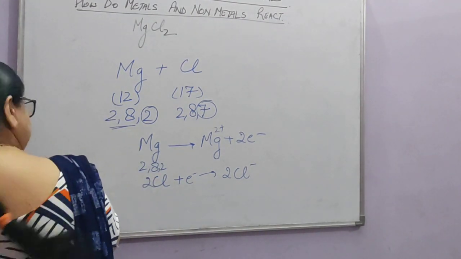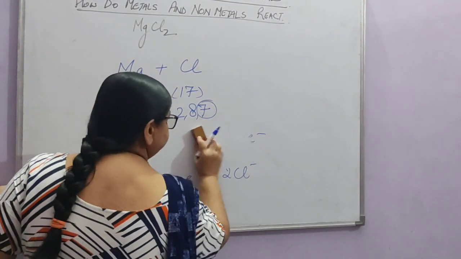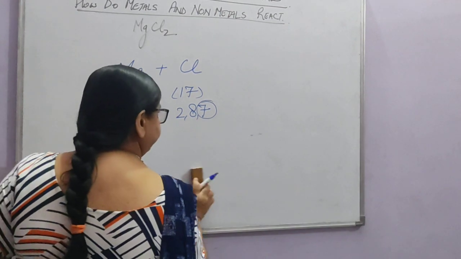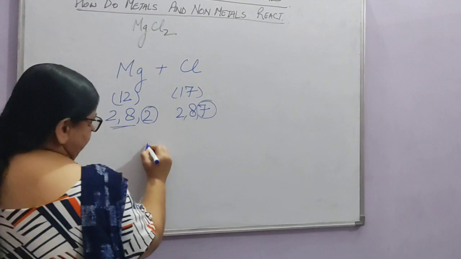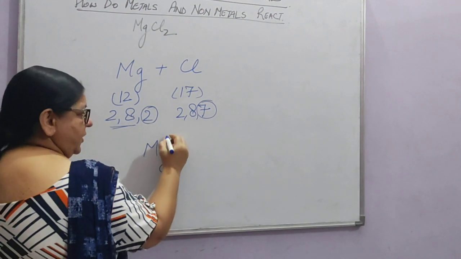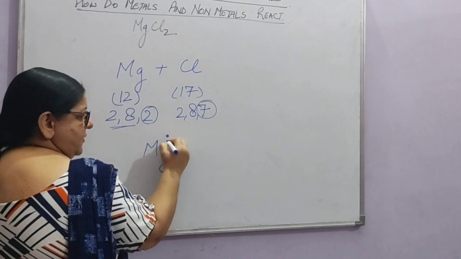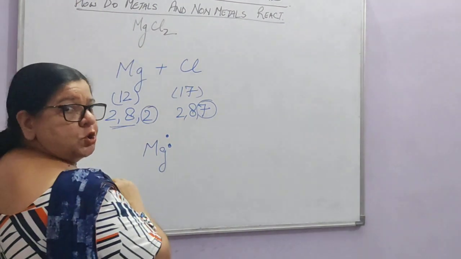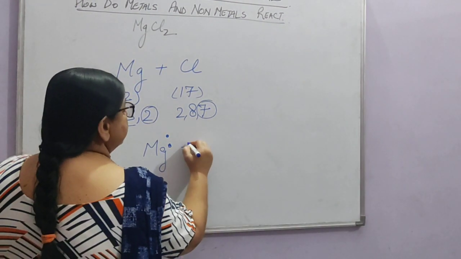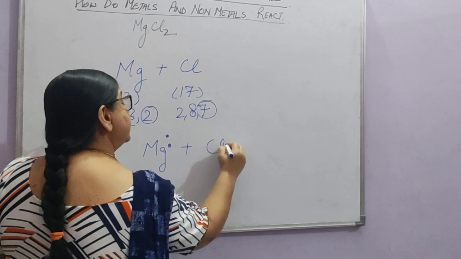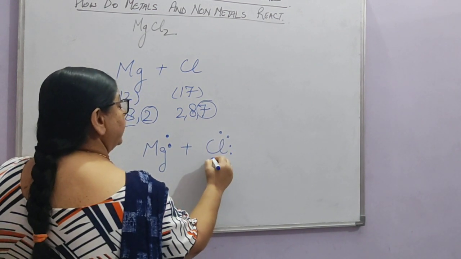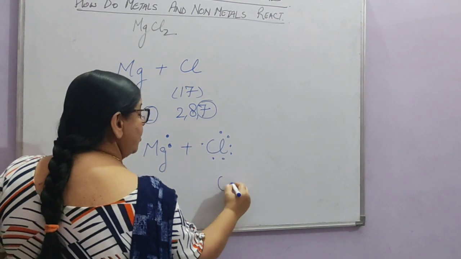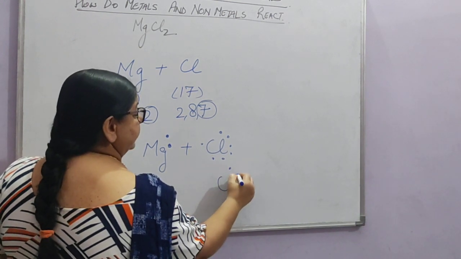So how will this transfer of electrons take place? Let us show that. Magnesium has got 2 electrons in the outermost orbit, so we will make 2 dots here. And chlorine has got 7 electrons, so we will make 7 dots. But here we will show 2 chlorine atoms.